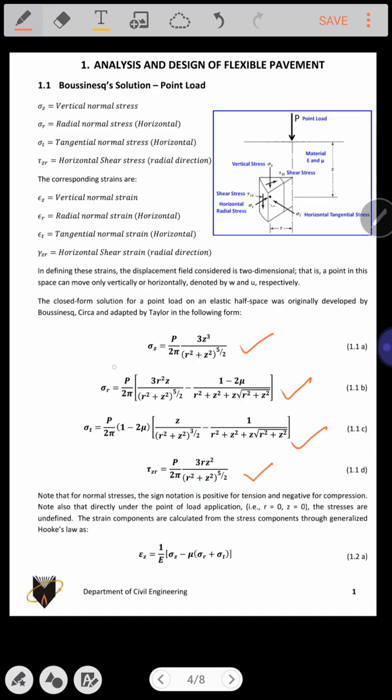These are all the stresses, and how are the strains going to be measured? Epsilon z is the vertical strain calculated by this formula. Epsilon r is the radial strain, epsilon t the tangential strain, and this is the vertical deflection, and this is the horizontal deflection.